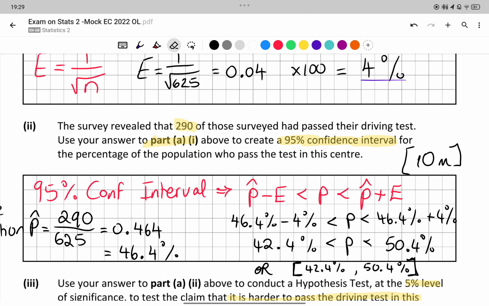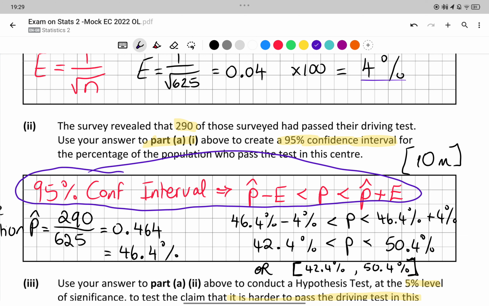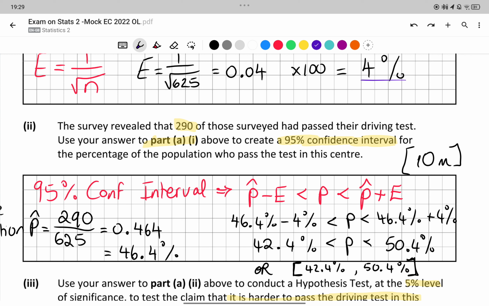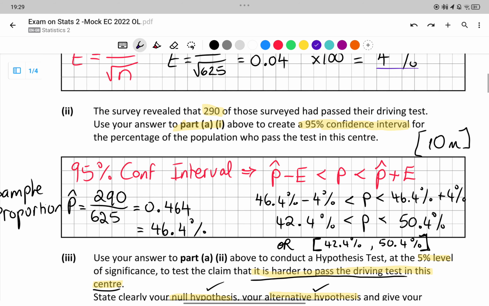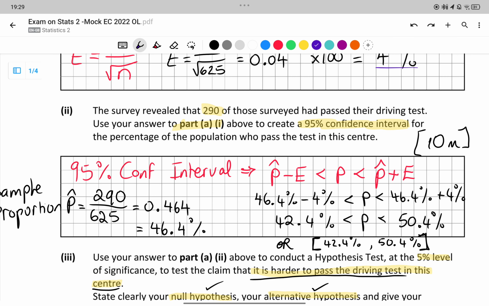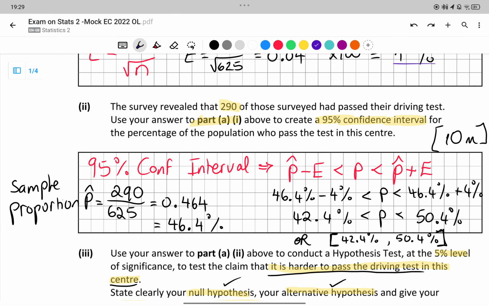Your 95% confidence interval, you need to learn that it's always your proportion. That's your sample proportion take away your error, and your sample proportion add the error. And then you can say that you're 95% confident that the true proportion is inside your range. So you get most of the marks here for finding your sample proportion.